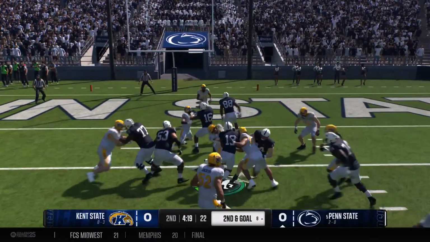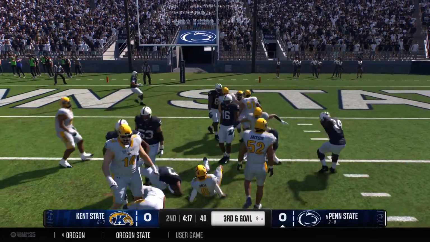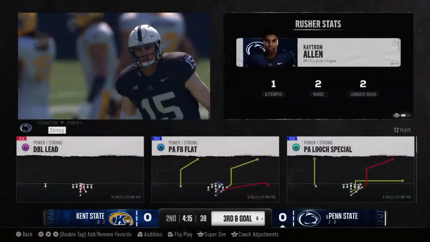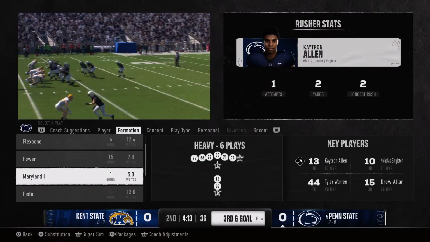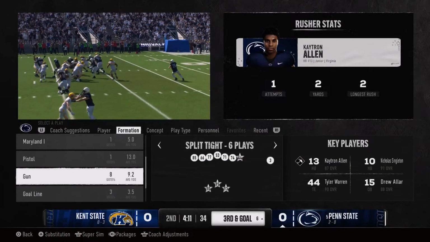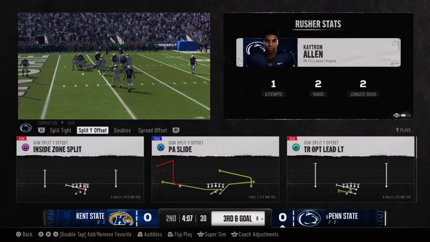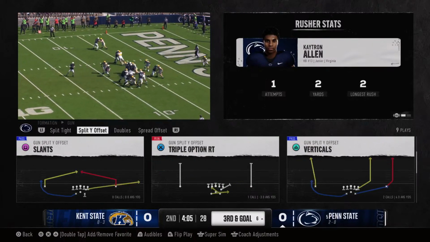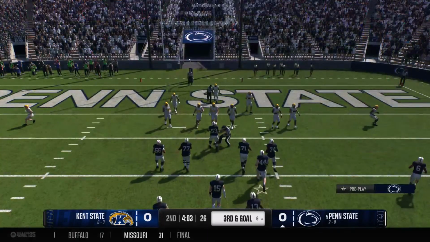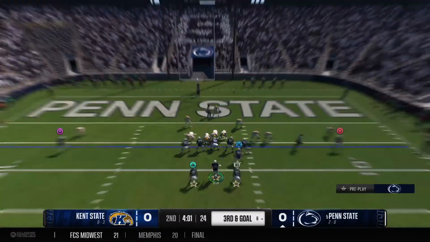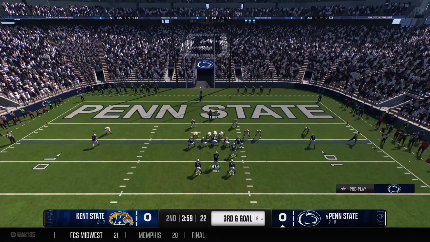They'll keep it on the ground, right up the gut, looking for 6. Dragged down at the 6 after a pickup of 2. All right, so now you're in this 3rd down situation close to the goal line, and it just feels, David, like they're going to have to throw the football in order to score a touchdown here. I like maybe trying to get the quarterback outside on the perimeter and give him a run-pass option. I like that, too. Get the quarterback on the move.